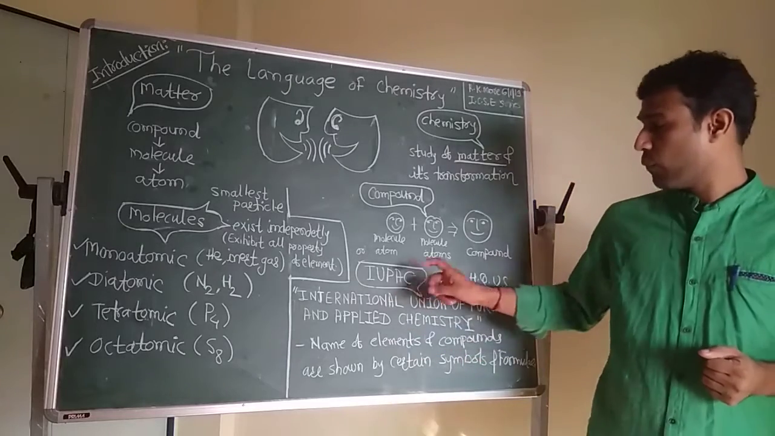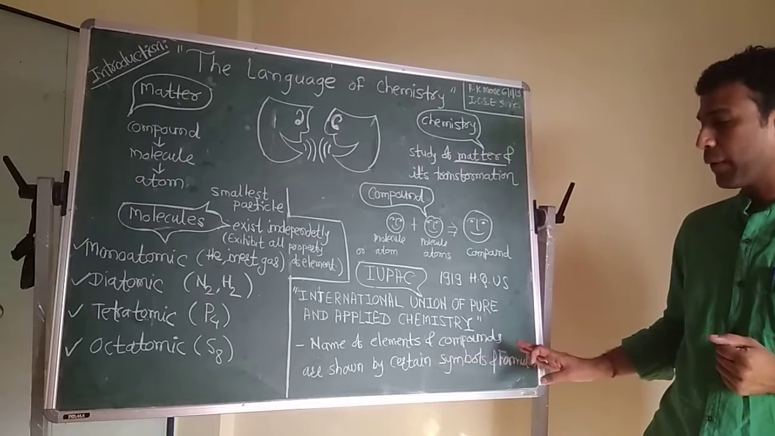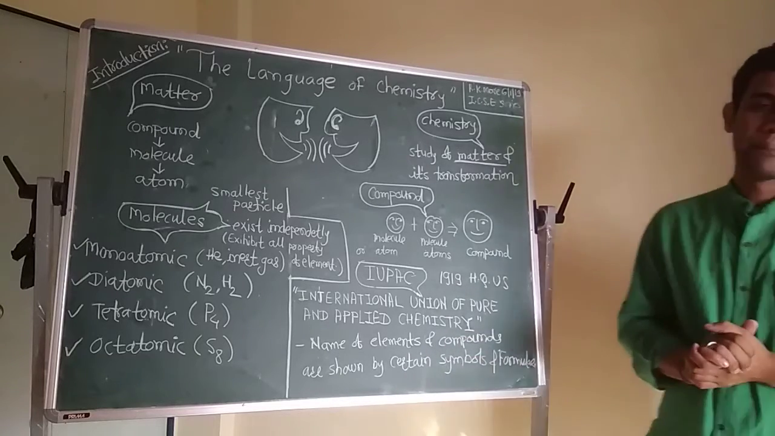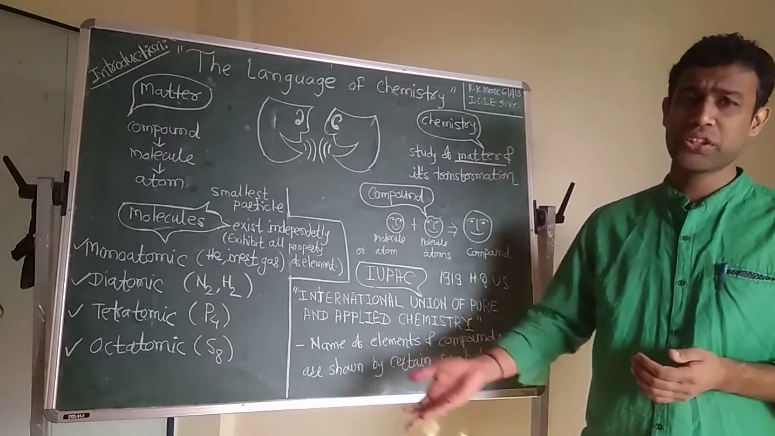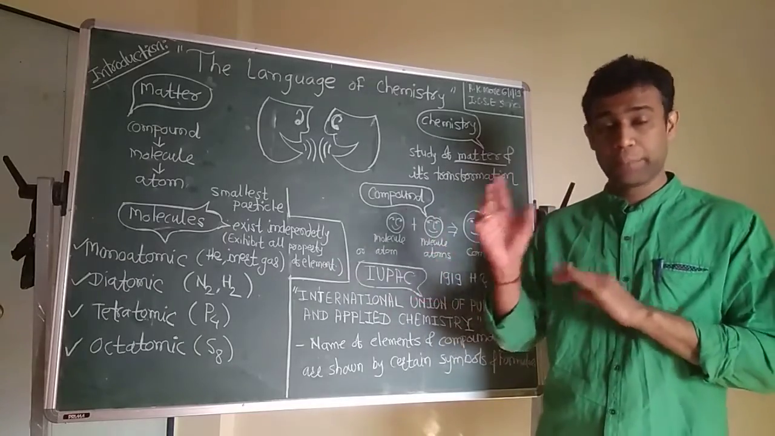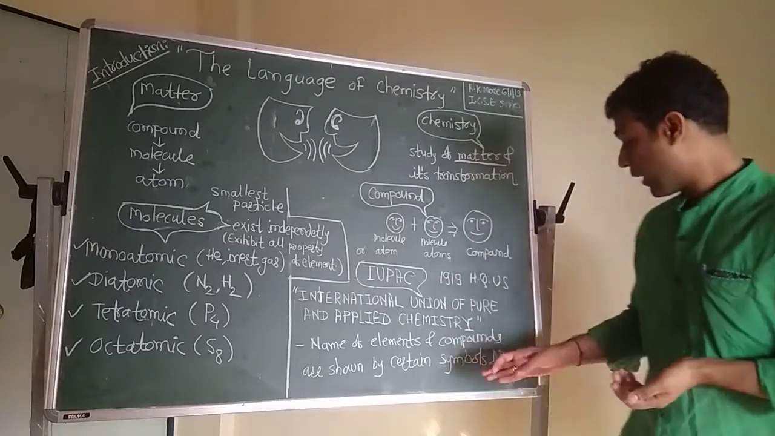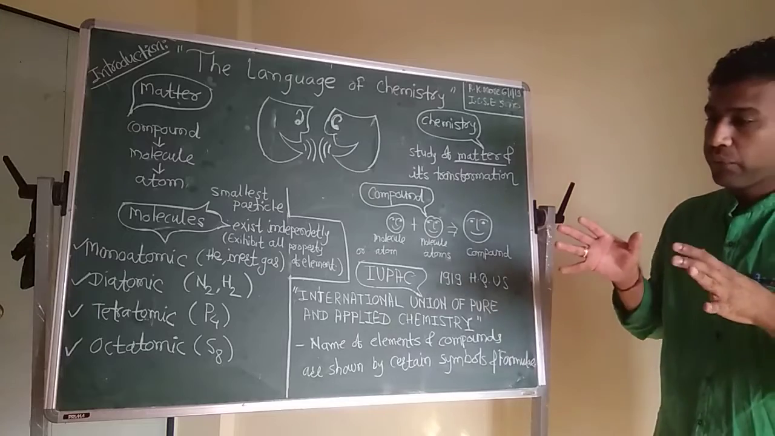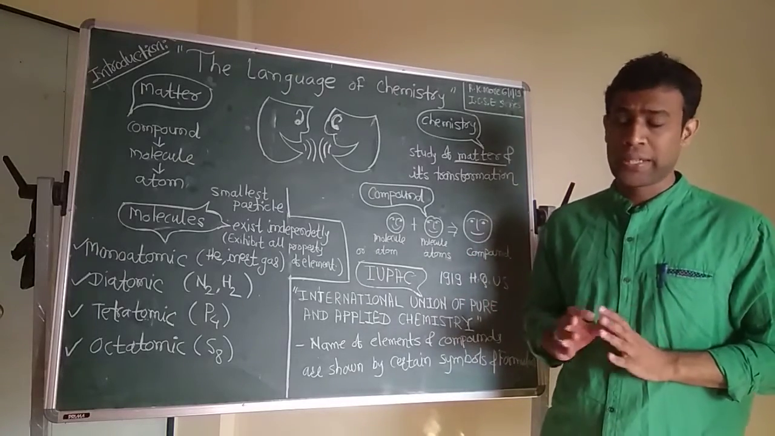Now, what is the use of this IUPAC? It is used for naming elements and compounds, to show certain symbols and formulae. In short, in this chapter we are going to learn the different symbols for different elements. Also, we are going to learn about formulas and how they are used, so that wherever you go, you can easily understand chemistry.